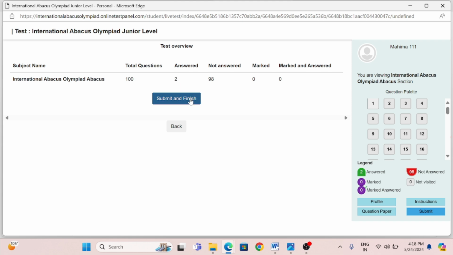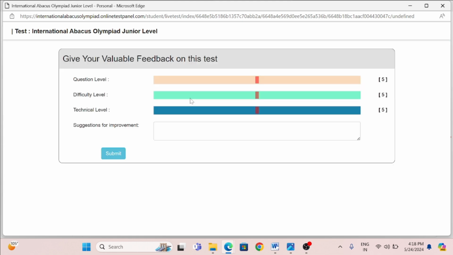Now when you click on submit and finish, there is a feedback column where you can type anything you feel about the exam, such as how the difficulty level was. And when you have done the feedback, then you can click on submit.